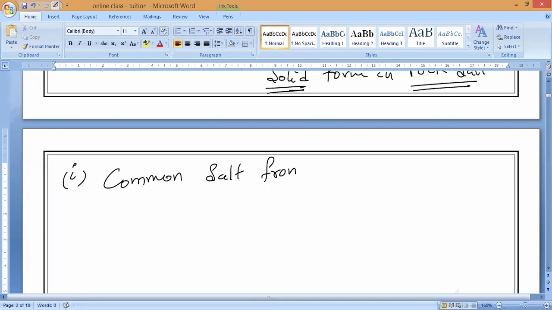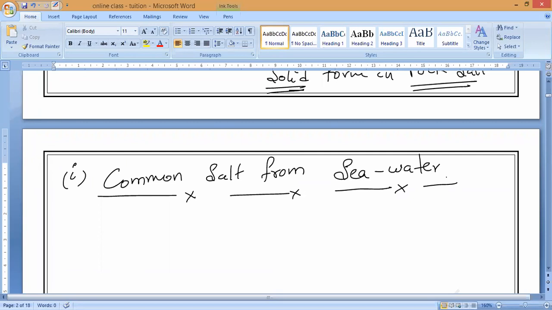Common salt from seawater. Now, let us discuss what this common salt from seawater is. Seawater contains many dissolved salts in it. That we already know.